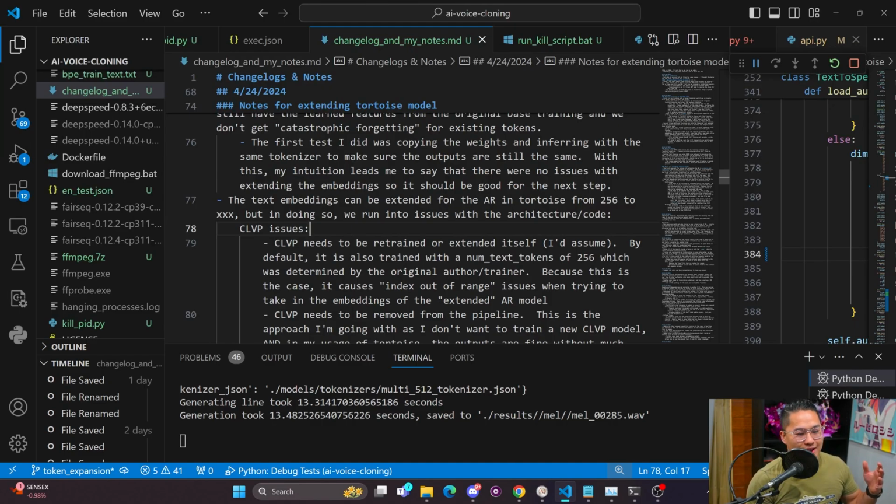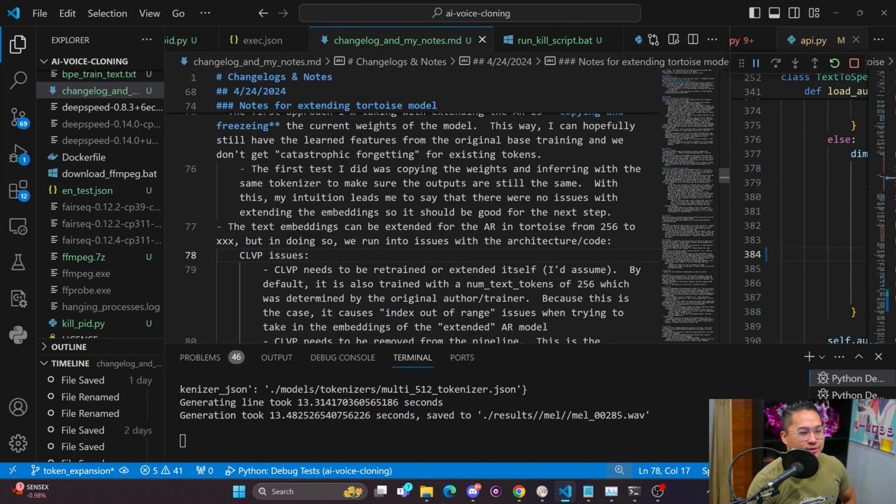But I didn't get any comprehensible Japanese out of the training session that I completed, and I didn't get any comprehensible English out of that either. So that didn't work, or at least my approach to it didn't work, which was copying the weights, making a larger tokenizer, and then training on a data set that consisted of just Japanese.